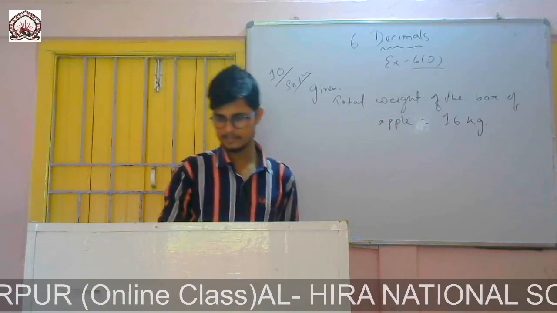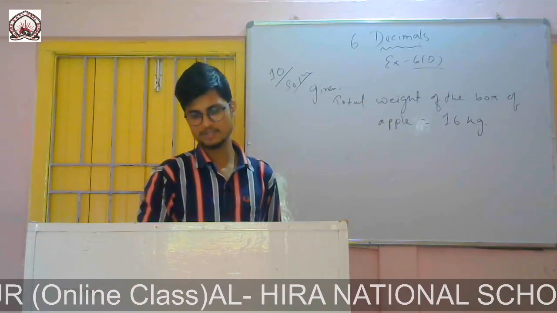So now we will find, it is given here that 1 kg and 789 grams of apple